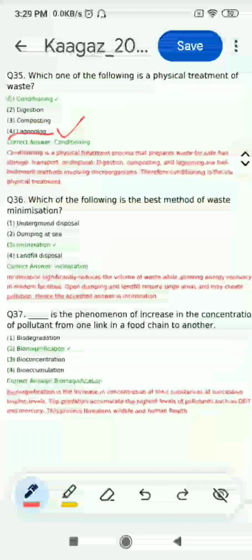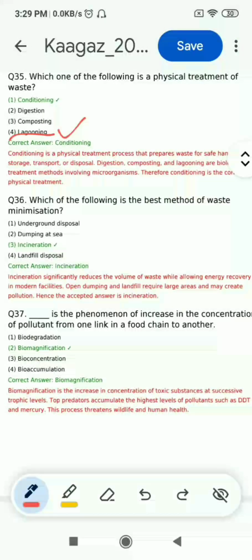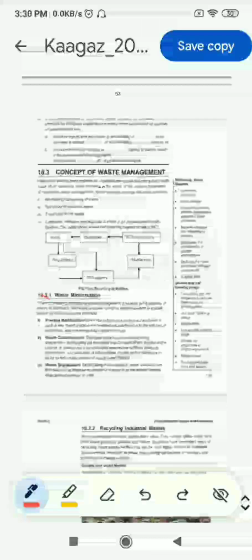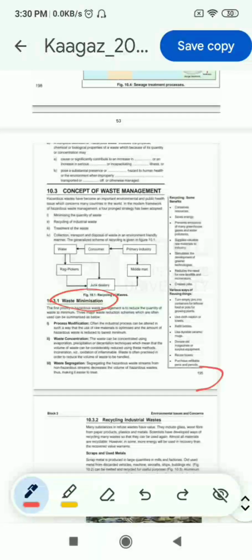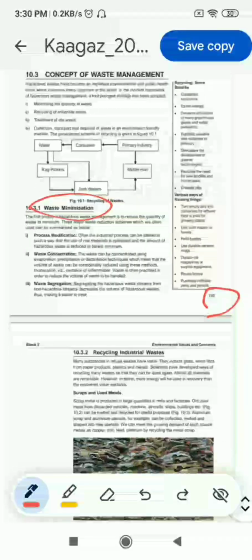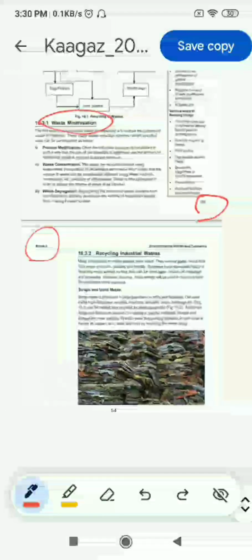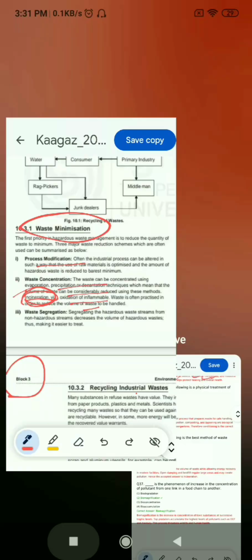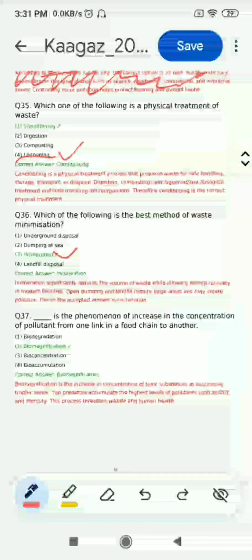And now question 36 is, which of the following is the best method of waste minimization? Underground disposal, dumping at sea, incineration, landfill disposal. Now this answer you will find on waste minimization on page 195 of block 3. You can read the text and the answer will be incineration. So this incineration answer is correct.